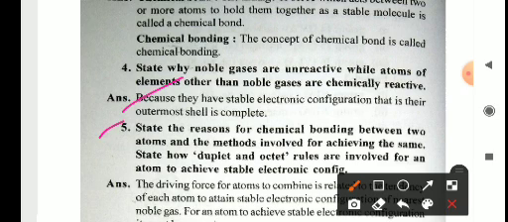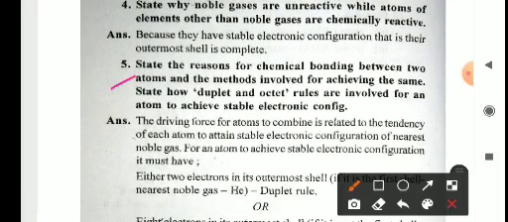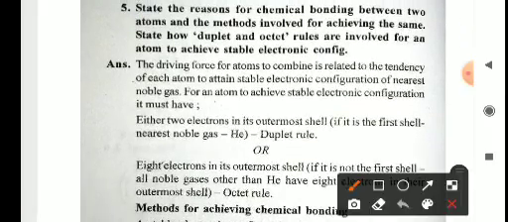State the reason for chemical bonding between two atoms and the methods involved for achieving it, and how the duplet and octet rules are involved for an atom to achieve a stable electronic configuration. So the driving force for atoms to combine is the tendency of an atom to attain the stable configuration of the nearest noble gas. So every element wants to complete its octet and become like a noble gas, and for this it loses or gains electrons. Completing the octet means it wants to have 8 electrons in its valence shell. It is called the octet rule.